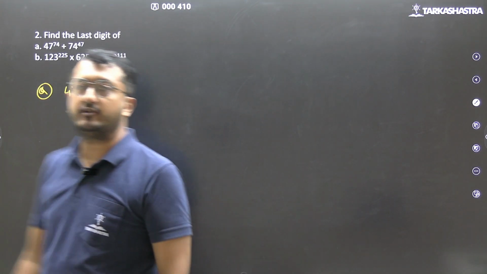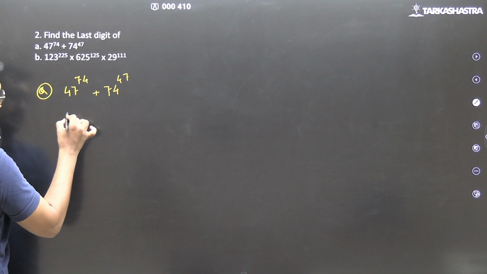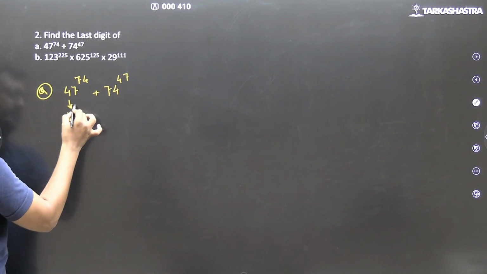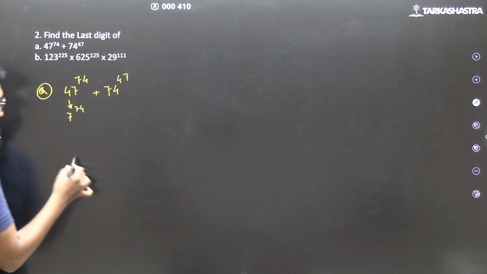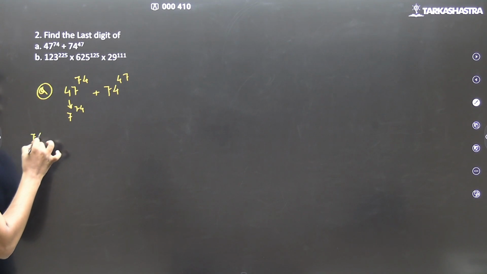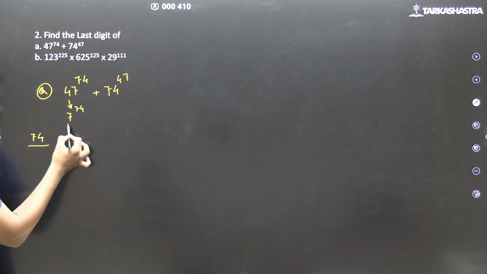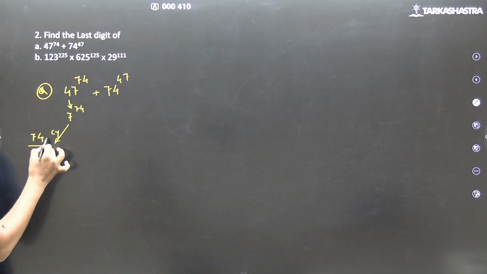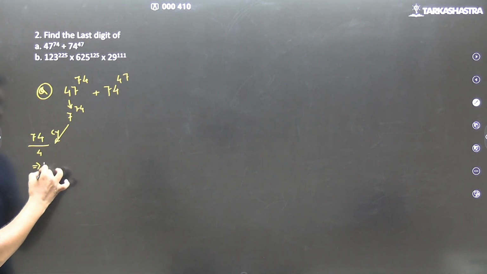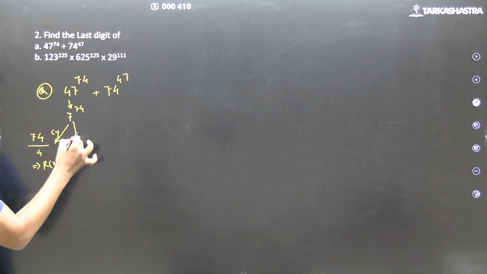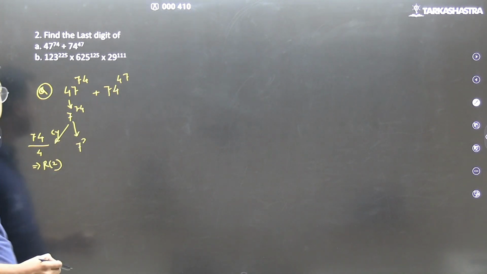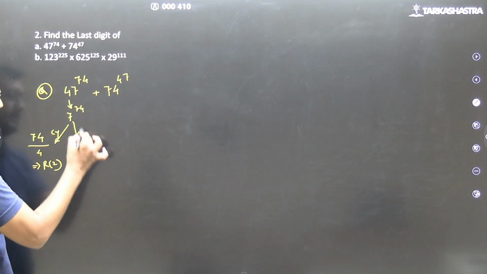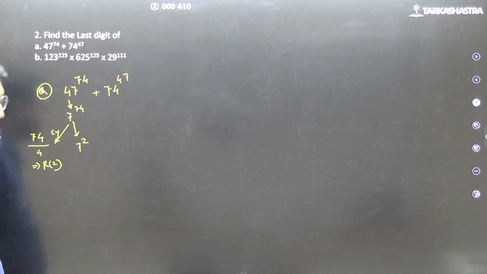So for 47 to the power 74, the last digit will be equal to that of 7 to the power 74. How do we calculate it? 74 divided by cyclicity of 7, which is 4. So remainder comes out to be 2. So 7 raised to 2 का whatever is the last digit, वही 7 raised to 74 का last digit रहेगा.